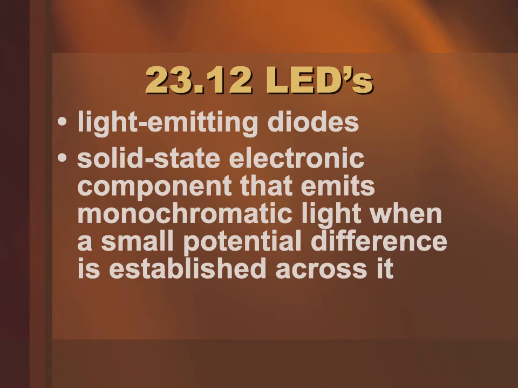What does it mean? It means it's an electronic item, and when you put a little bit of electricity across it, remember we talked about potential difference back in our electricity chapter, it doesn't have to be a large potential difference. A small potential difference across it, it emits light. It's a single wavelength. Monochromatic means one color, so it's one wavelength of light.